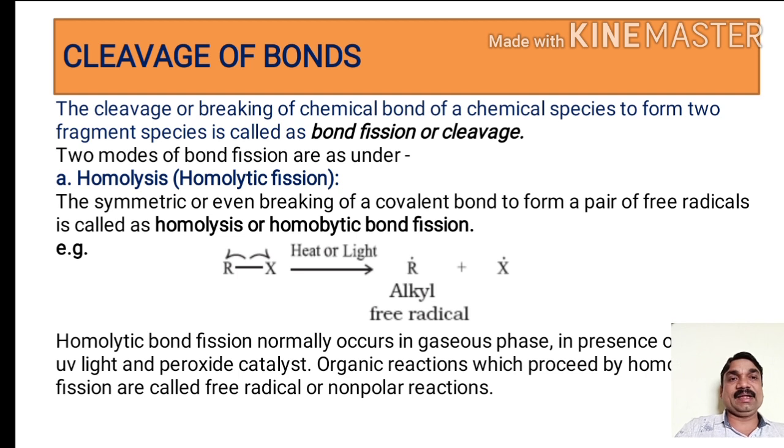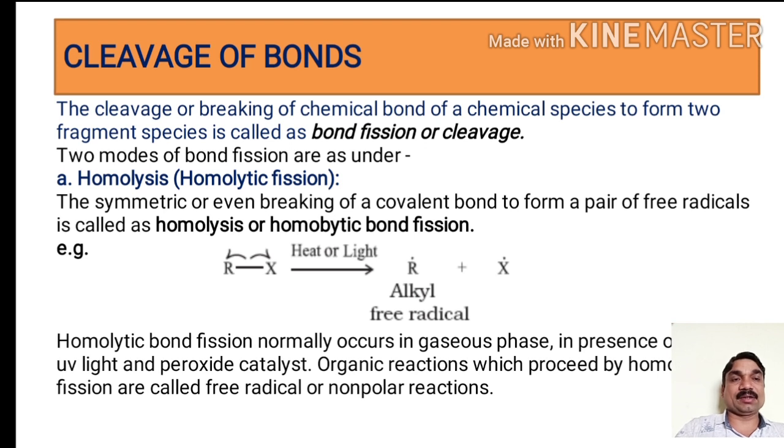For example, we take the general example of alkyl halides. When alkyl halides are subjected to homolytic cleavage, they undergo breaking of the covalent bond in such a way that the pair of electrons is equally distributed between the two atoms in the molecule. It results in the formation of alkyl free radicals and halide free radicals.